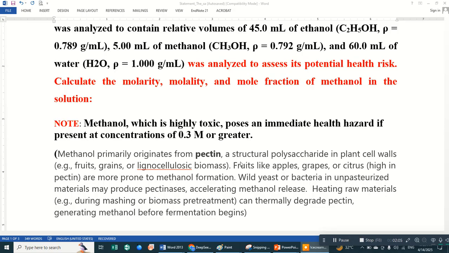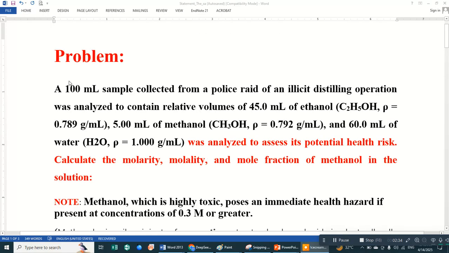And second, wild yeast or bacteria in the unpasteurized material may produce pectinase and accelerate the methanol release. And sometimes heating raw material during the mashing biomass pretreatment can thermally degrade pectins and generate methanol. Overall, pectin is the main reason for the production of methanol.